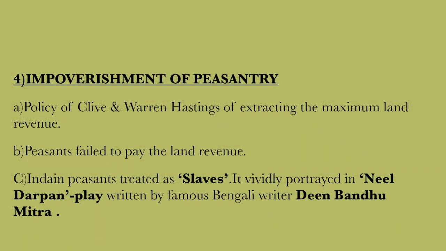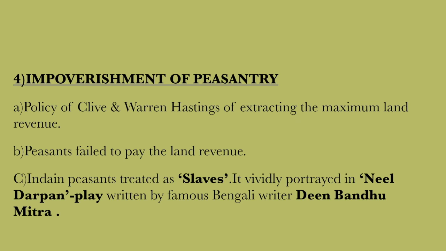In the very beginning, the policy of Clive and Warren Hastings of extracting the maximum land revenue increased the impoverishment of the peasantry. Whenever a peasant failed to pay land revenue, the government put his land up for sale to collect the arrears.